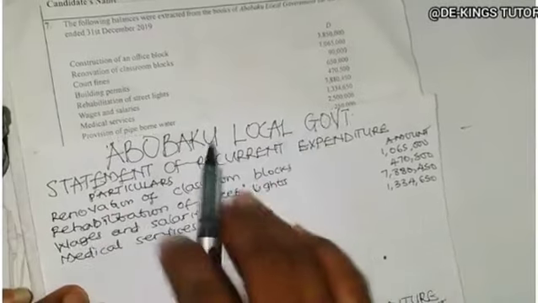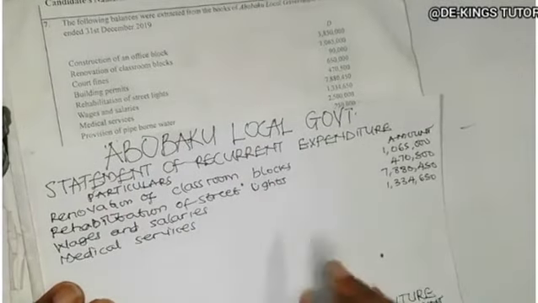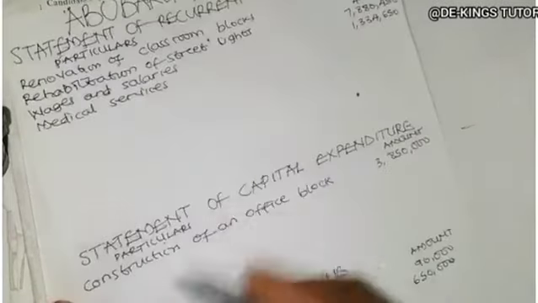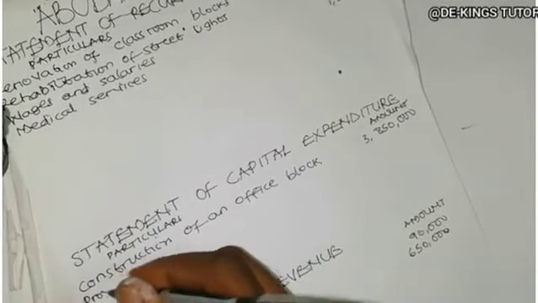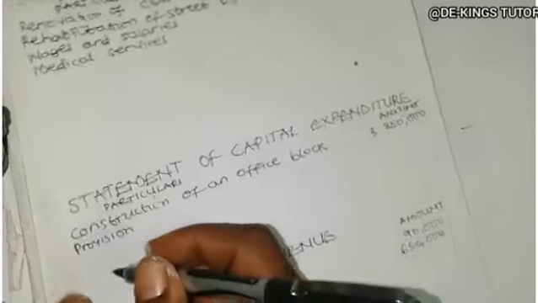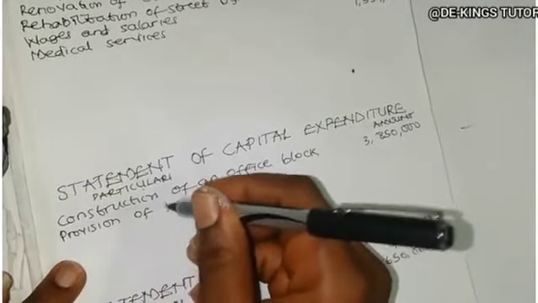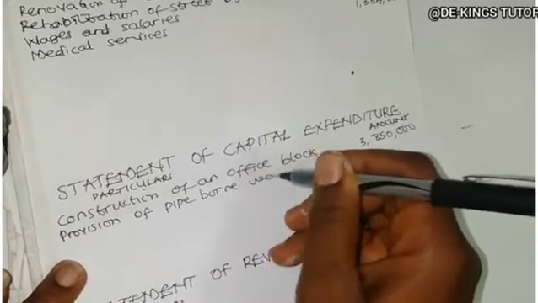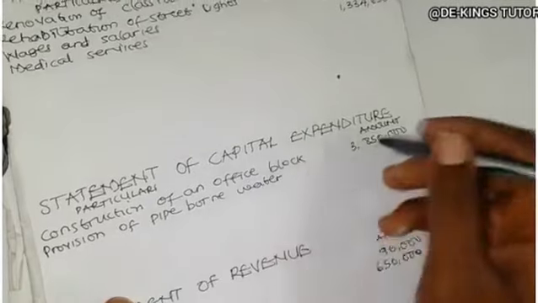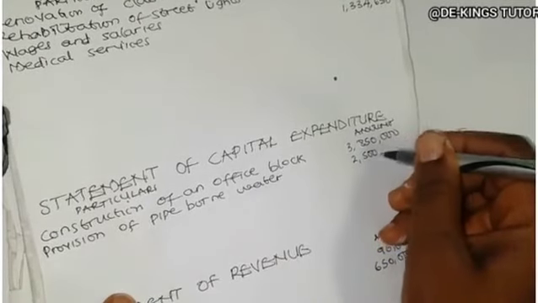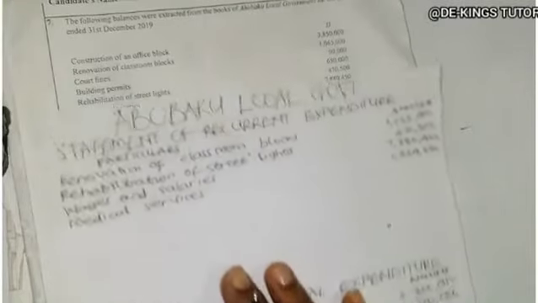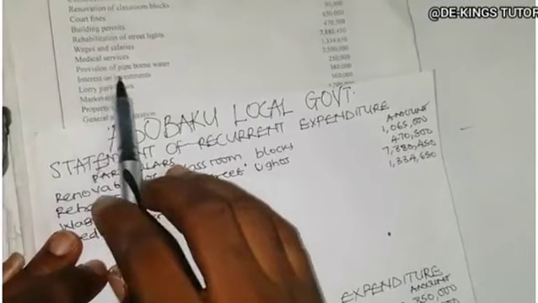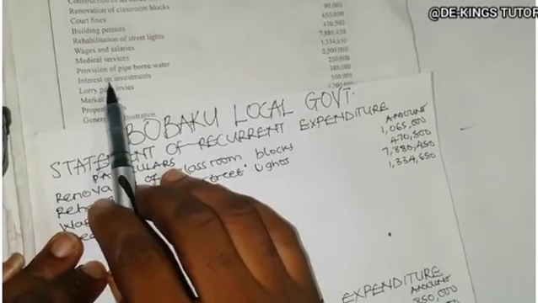Okay, the next one, provision of pipe-borne water. Provision of pipe-borne water can be done once in a while. Okay, it's not something that is done frequently. So 2,500,000. So it's a capital expenditure. So we have provision of pipe-borne water, 2,500,000. Okay, the next one is interest on investment.